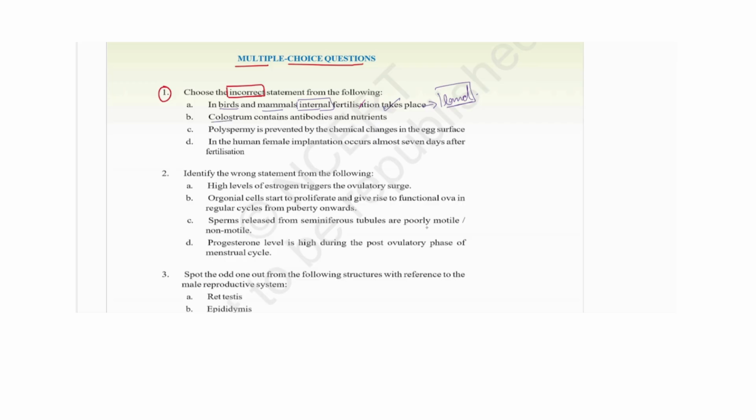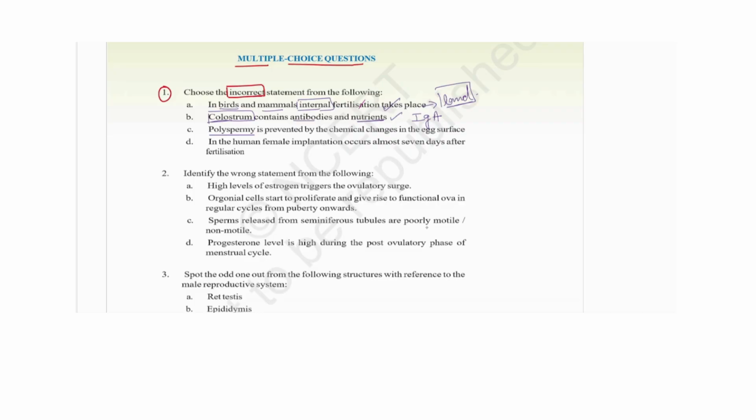Second is colostrum. Colostrum means the initial milk which the mother produces after parturition. In that, antibodies and nutrients are present. That is also correct. Which antibody? It was IgA, right? So this is also correct.